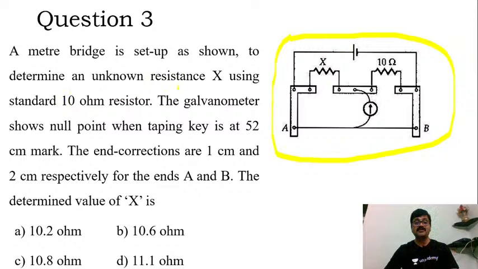To determine an unknown resistance X using a standard 10 ohm resistor, the galvanometer shows null point when the tapping key is at 52 centimeter mark. The end corrections, now let me just mark this off, this is the 52 centimeter mark. The end corrections are 1 centimeter and 2 centimeter respectively for the ends A and B. The determined value of X is, so we should find the value of this unknown resistance X, which is connected on the left hand part of the meter bridge.